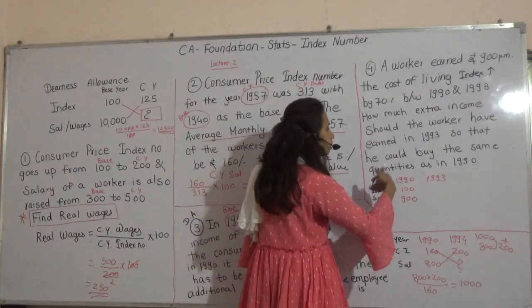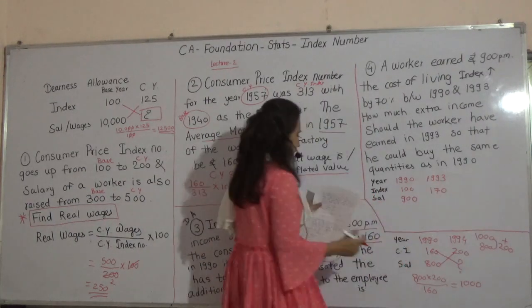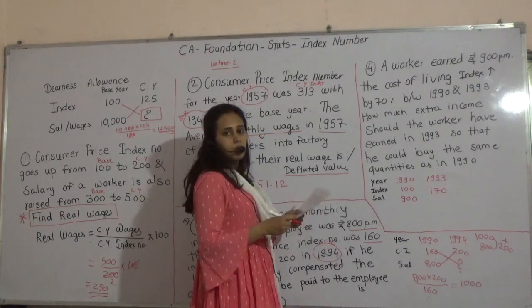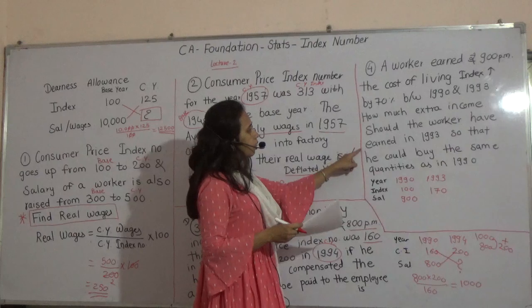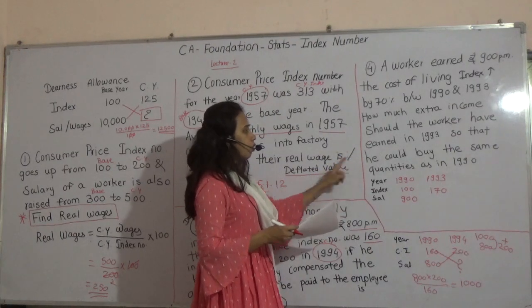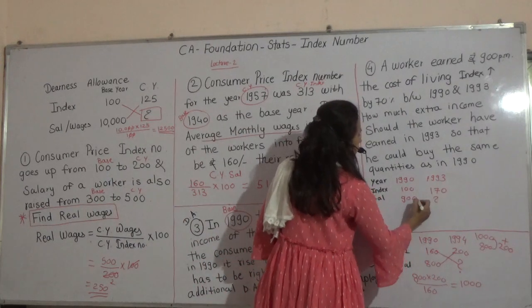So it has increased by 70%, means here it will be 170. How much extra income should the worker have earned in 1993 so that he could buy the same quantities as before? So they have asked you this figure.